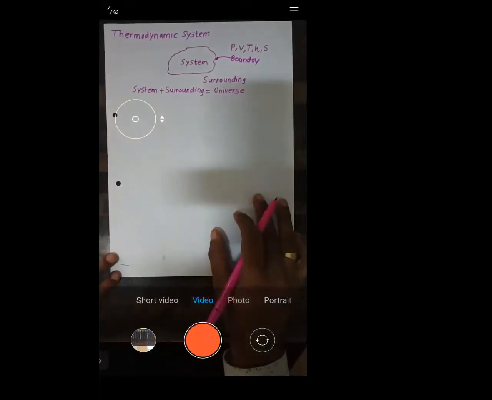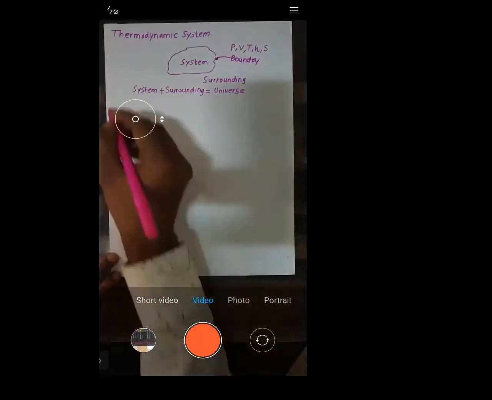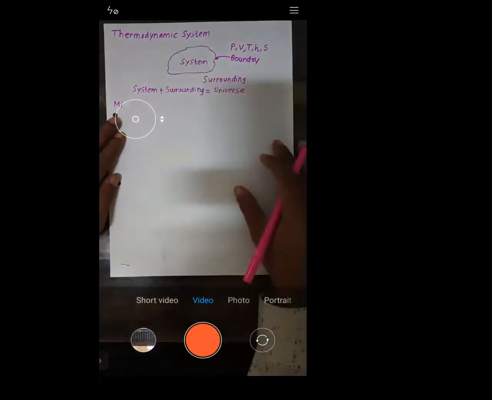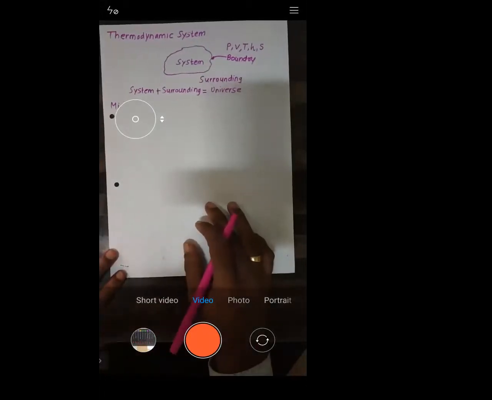Yes, sir. Okay, so now I'll move to the next point. Listen, you might feel that sir is explaining only theory. In the first chapter, particularly in the first section, there are some basic concepts which are required to be cleared. Then only I can go ahead with the numericals. As I told you in the last lecture, out of 100%, I will be focusing 70% on numericals, so that we will solve. So let's move to the next point.